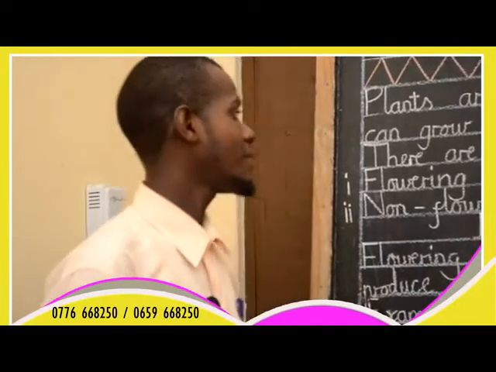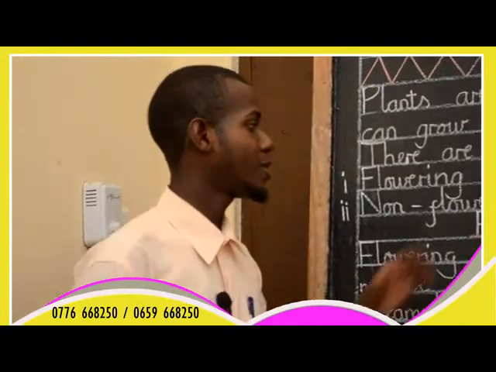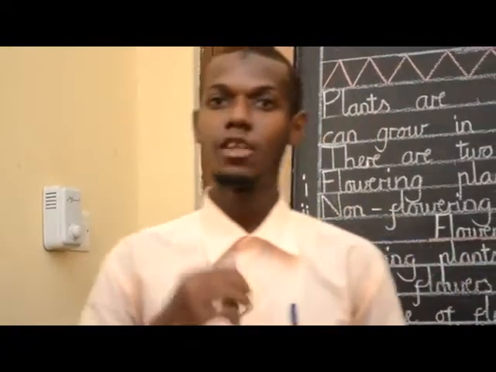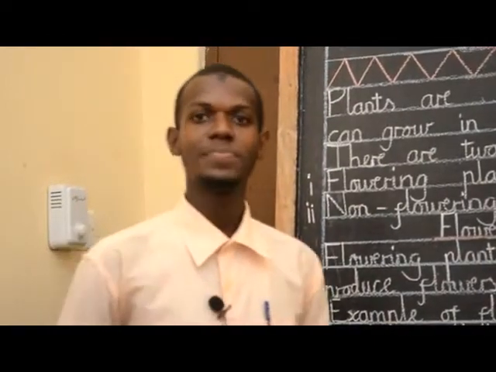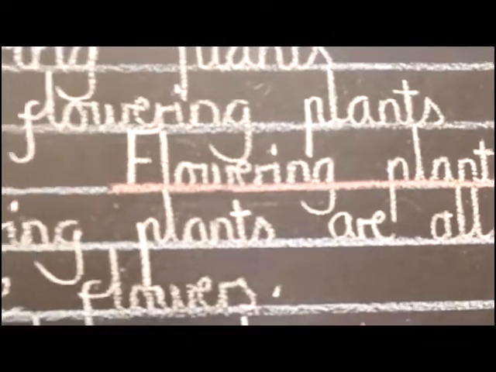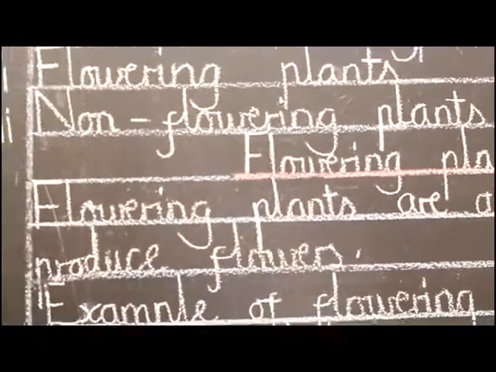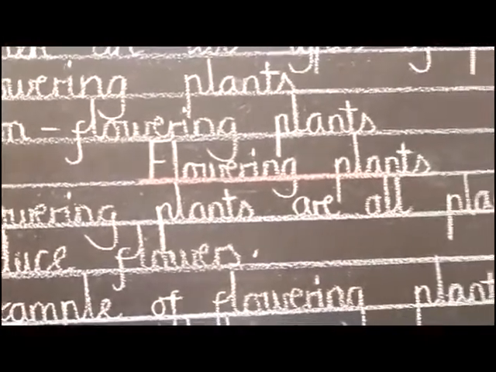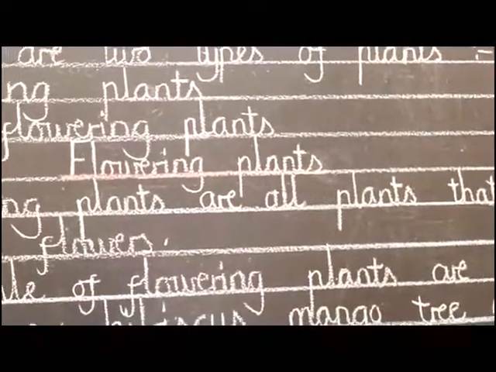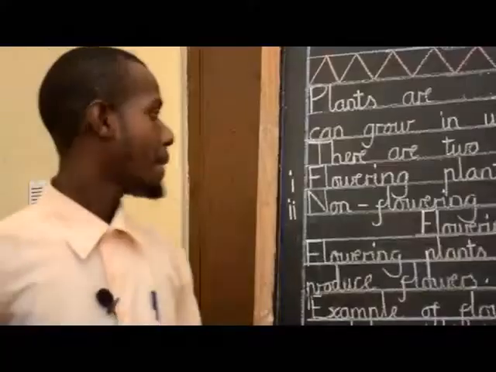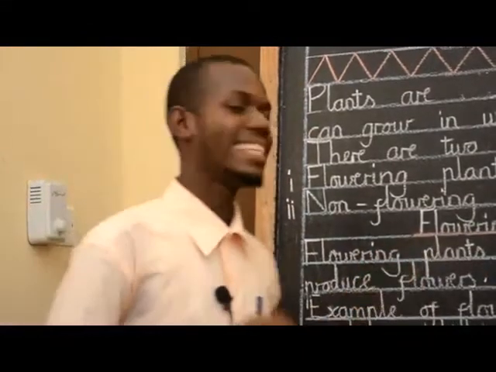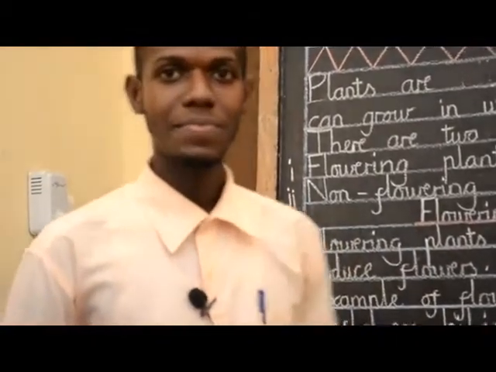Okay? Now we are going to learn about flowering plants. Definition of flowering plants: mimea inayotoa maua. Flowering plants are all plants that produce flowers. Short and clear. Mimea inayotoa maua ni ile mimea yote ambayo inazalisha maua. Have you understood?